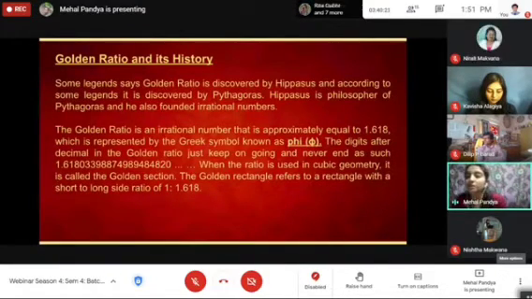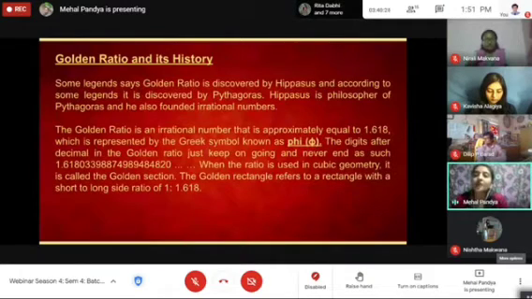The digits after the decimal in the golden ratio just keep on going and never end, as in 1.618. When the ratio is used in geometry, it is also called the golden section.